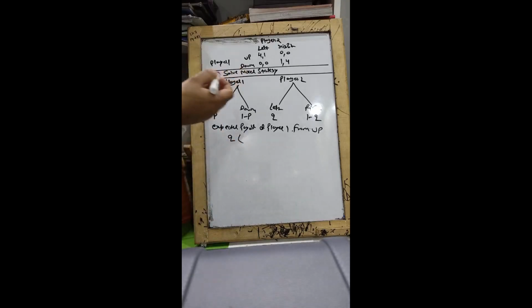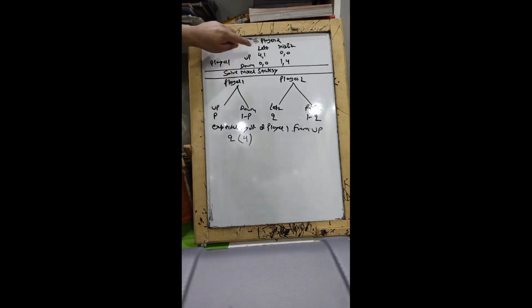So, if he goes left, he's obviously going up. Please read this. He's gonna get 4. Please see, expected payoff of player 1 from going up. So, player 1 has committed himself to go up. Now, what his expected payoff will be shall depend upon what the other player is doing or is going to do.